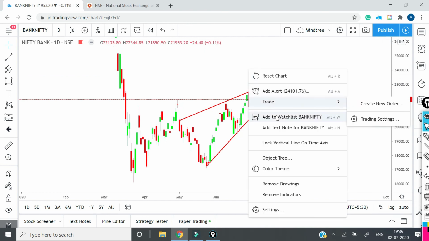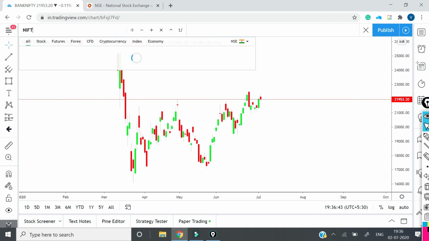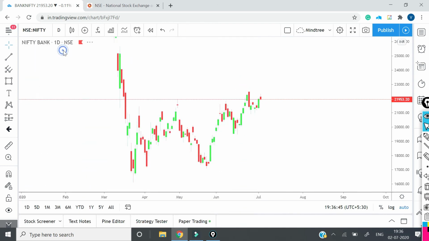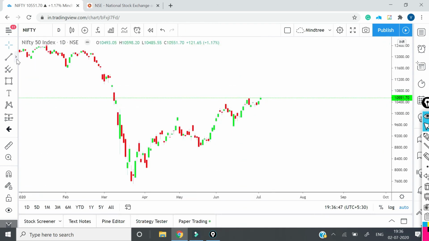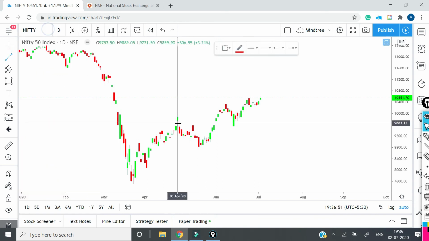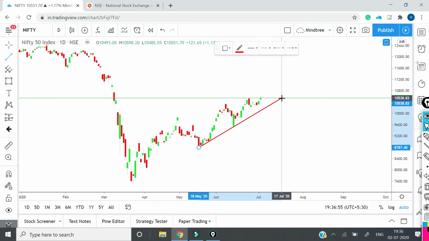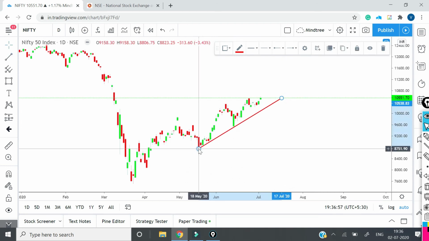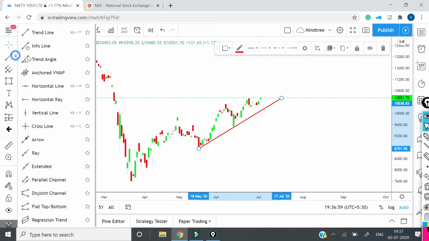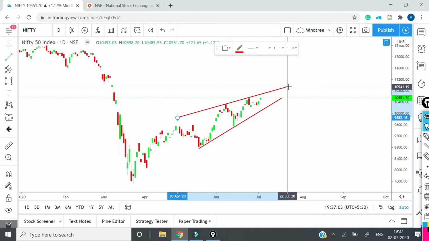We will also see whether this kind of a contraction is getting formed in Nifty or not. So if it is also getting formed in Nifty, that means there is a possibility of some big move in Nifty. So let me draw it for you. I will draw it from here so that we can see the recent contraction. Okay. So we'll see it.